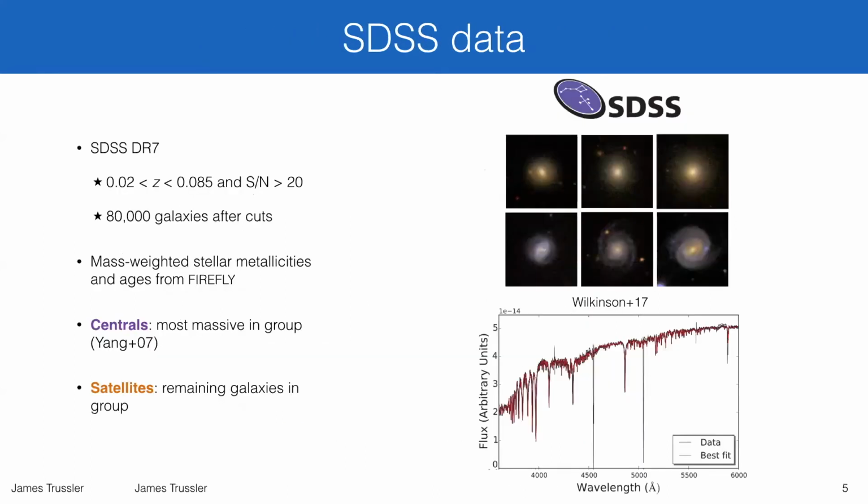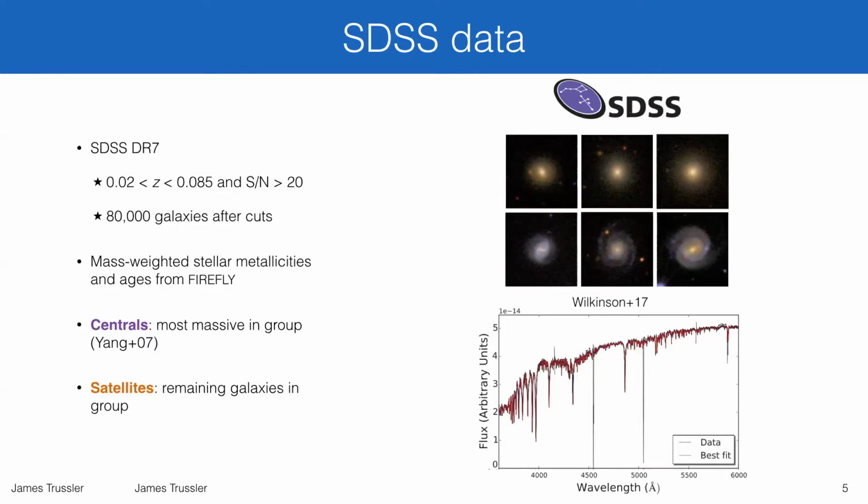So today I'd like to revisit this result, now using the power of Sloan Digital Sky Survey Data Release 7, which has obtained optical spectra for 1 million galaxies in the local universe. After applying cuts in redshift and signal to noise to ensure that the stellar population parameters we derive are reliable, we're left with 80,000 galaxies. We use the mass-weighted stellar metallicities and stellar ages from the Firefly spectral fitting code, which uses a linear combination of simple stellar populations to derive these parameters. It aims to fit both the shape and the absorption features of the optical spectra.